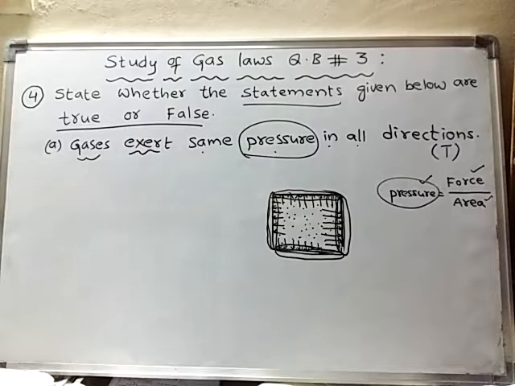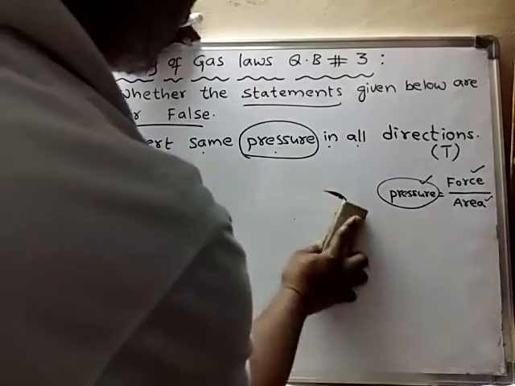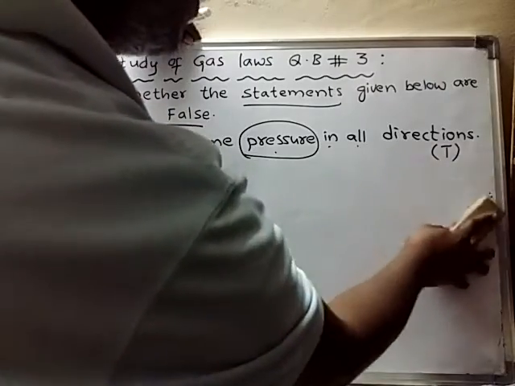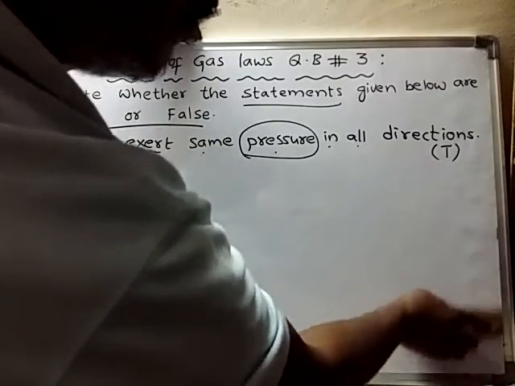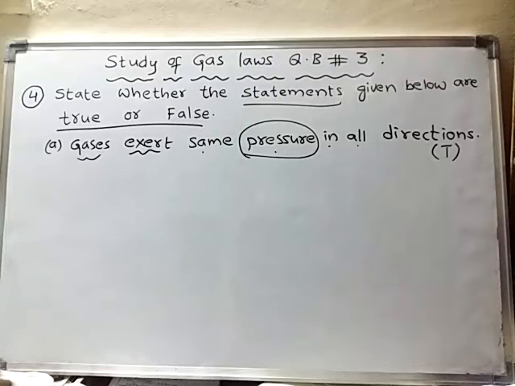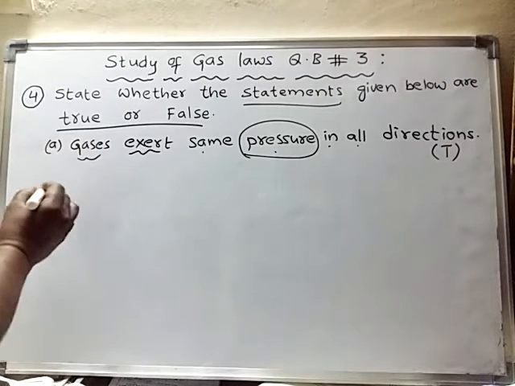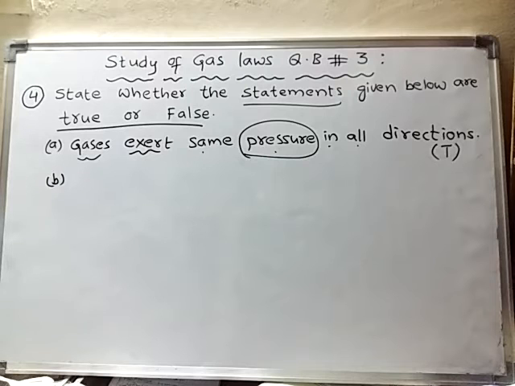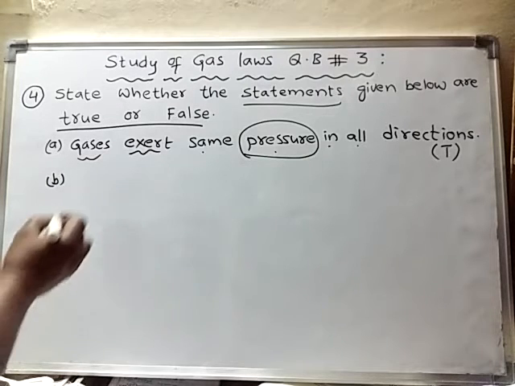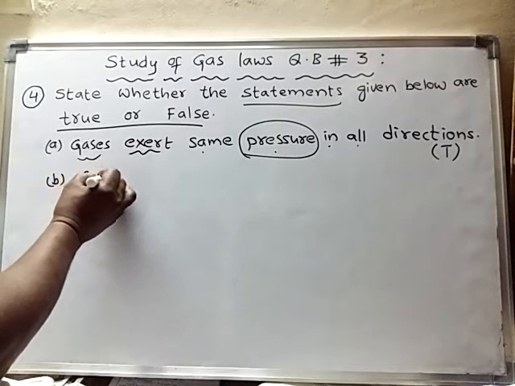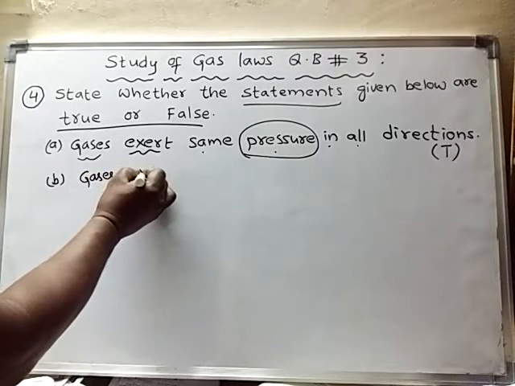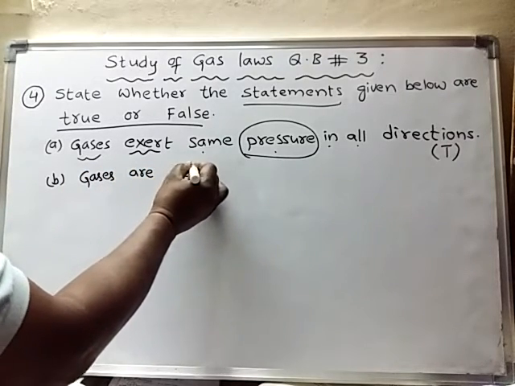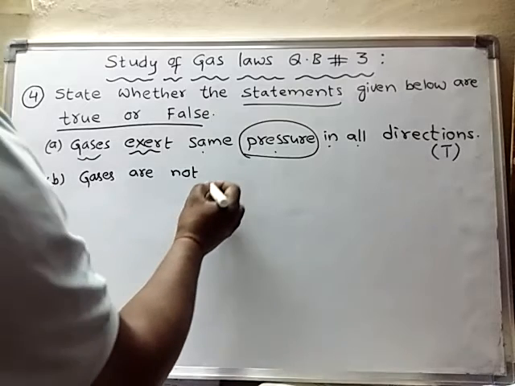Now we will go with the second statement. What is pressure? Pressure is nothing but force applied per unit area. Now we will go with the second statement, statement B, related to the fourth question. What is that? Gases are not compressible.